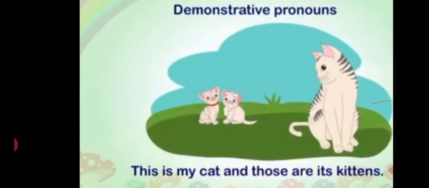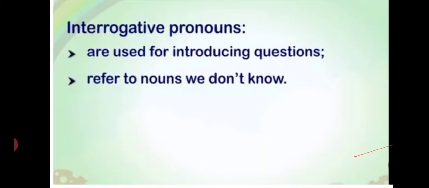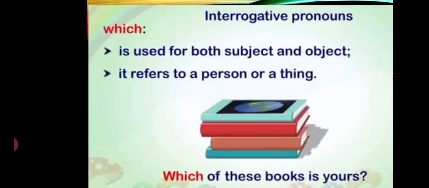This is my cat and those are its kittens. These are ripe mangoes. This is the best gift for my brother. Interrogative pronoun. Pronouns which are used to ask questions are called interrogative pronouns. Interrogative pronouns are used for introducing questions. Refer to nouns we don't know, which is used for both subject and object. It refers to a person or a thing.